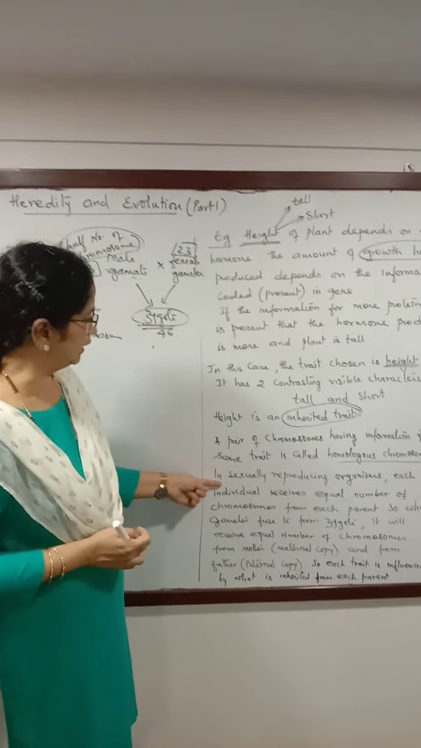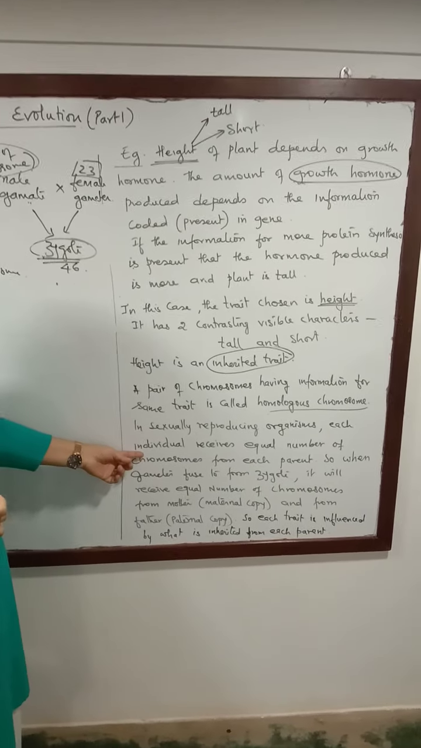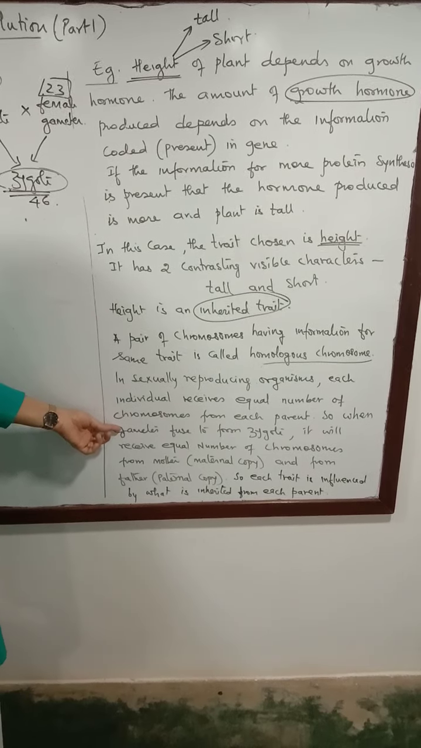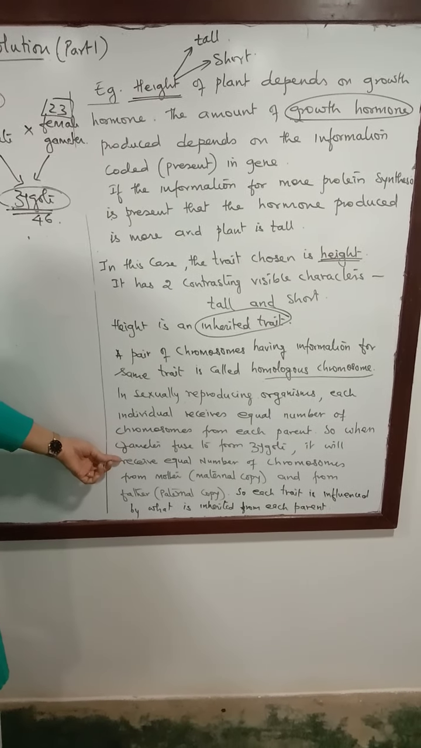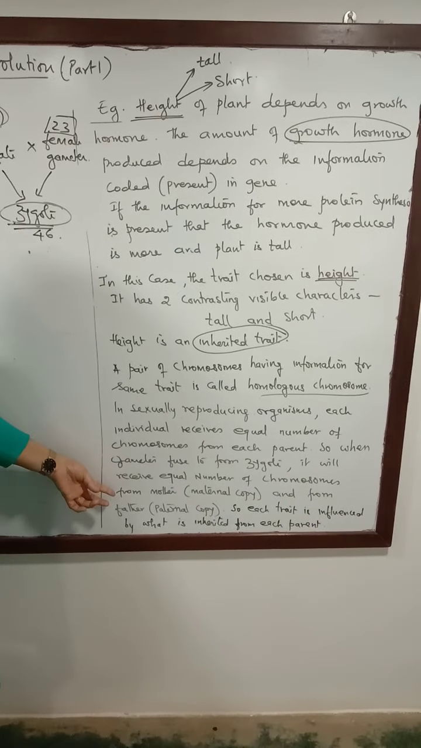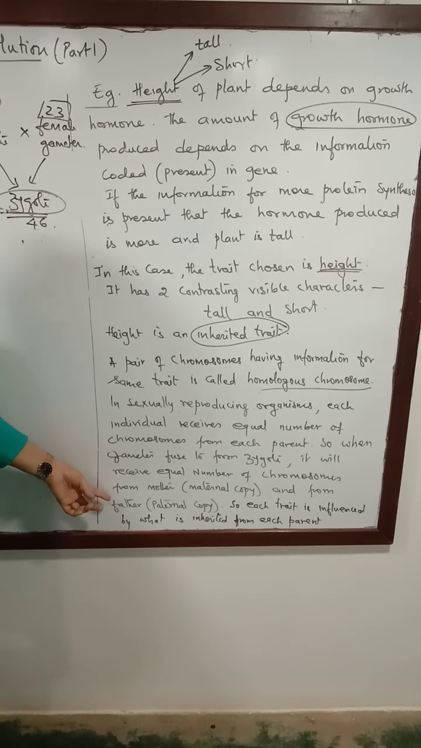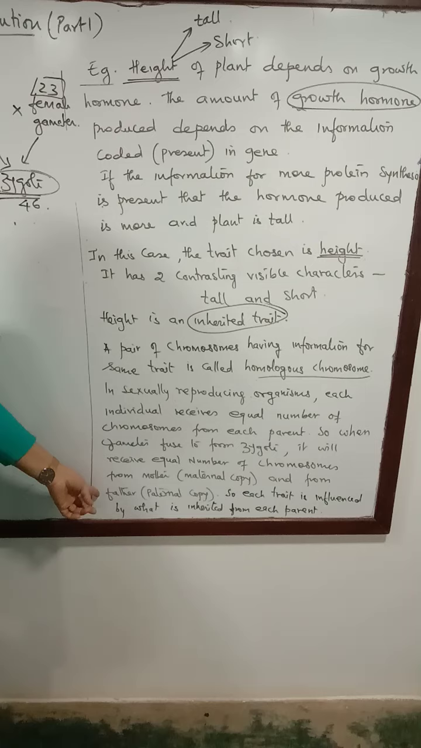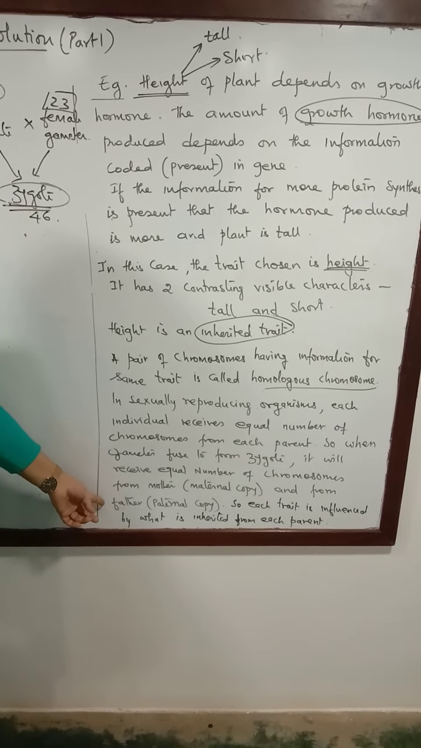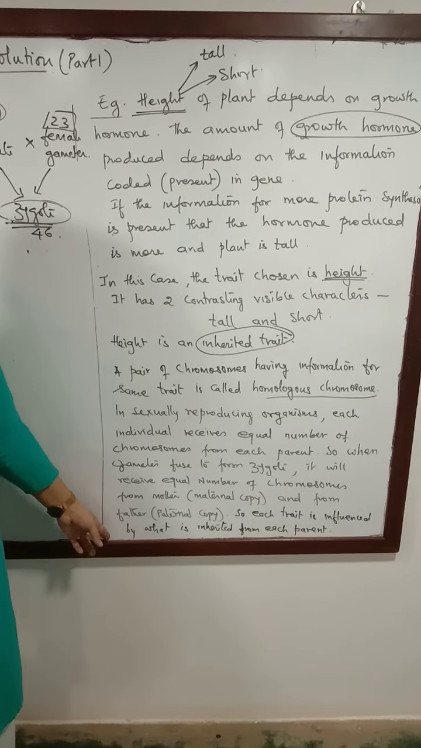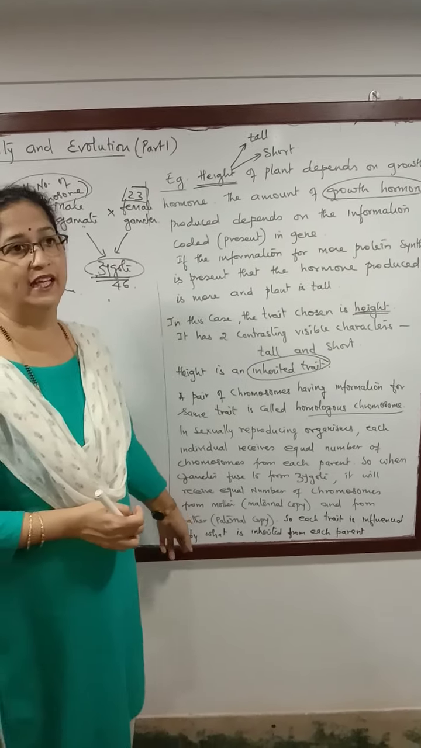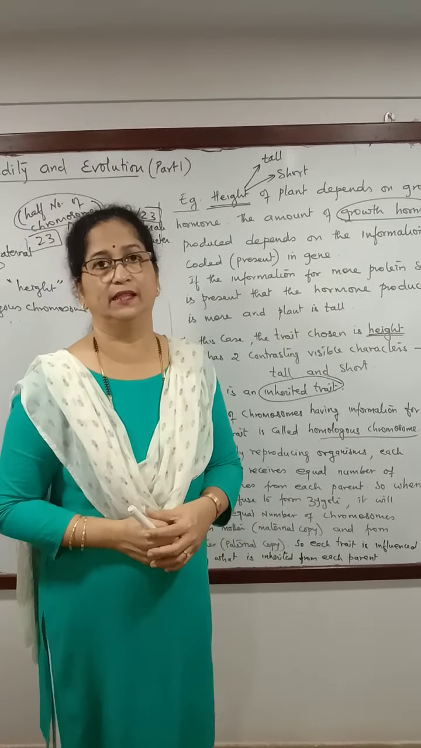So in sexually reproducing organism, each individual will receive equal number of chromosomes from each parent. So when the gametes fuse to form the zygote, it will receive equal number of chromosomes from the mother, which we call it the maternal copy, and from the father, which is called as the paternal copy. So each trait is going to be inherited from its parent, and the influence will be seen in the progeny.